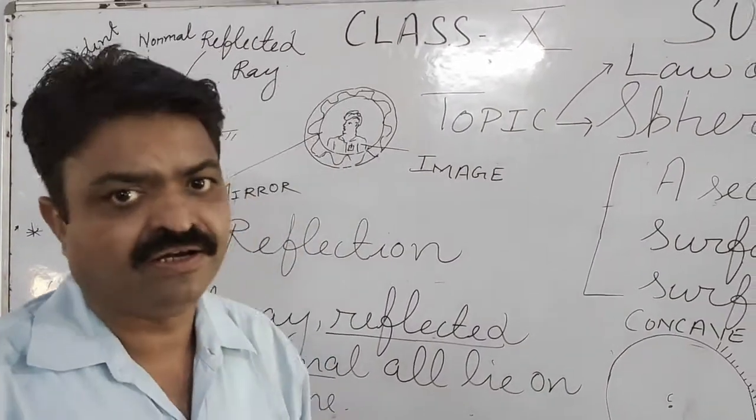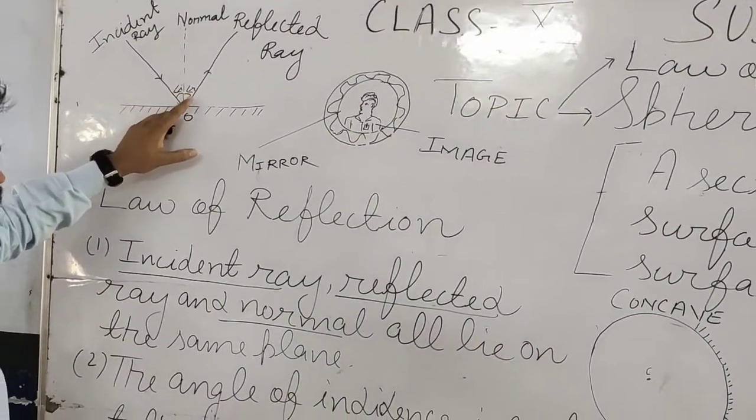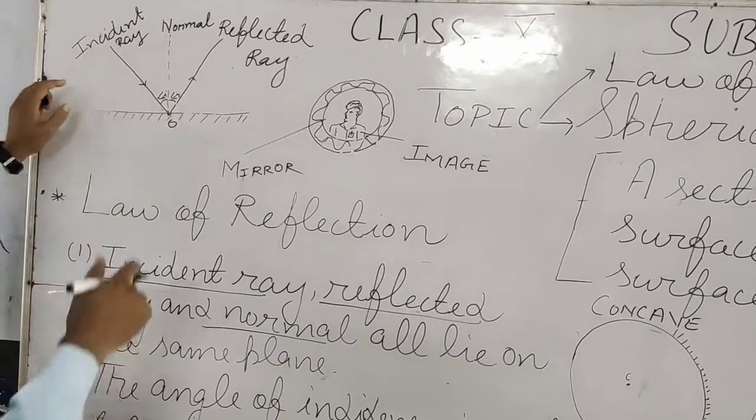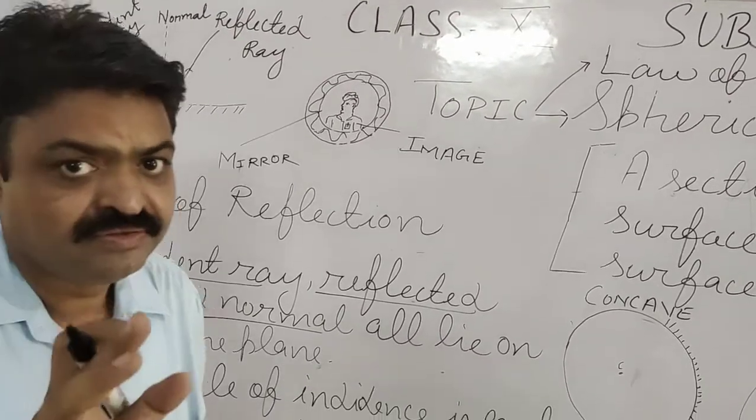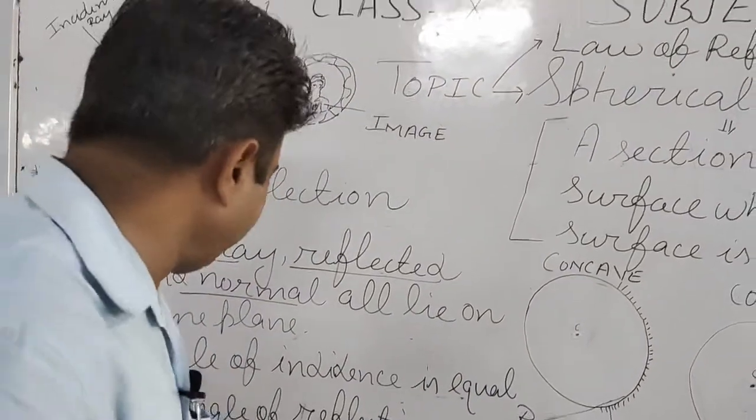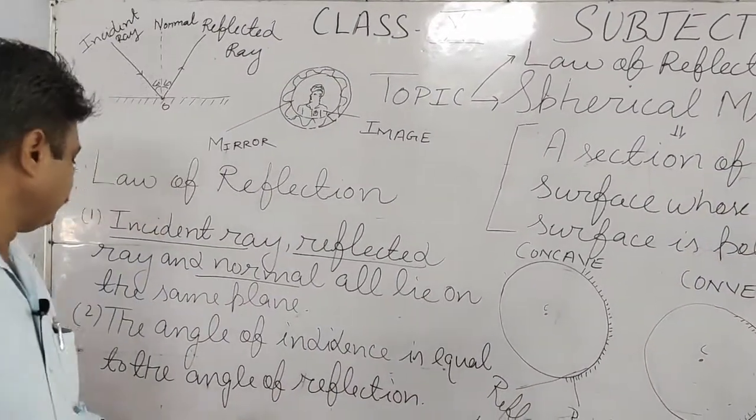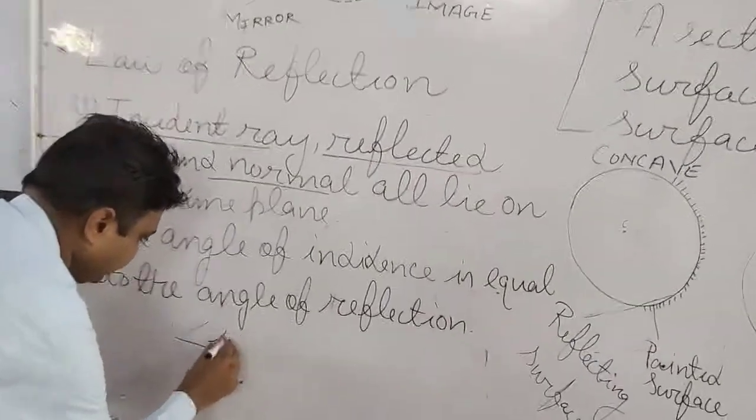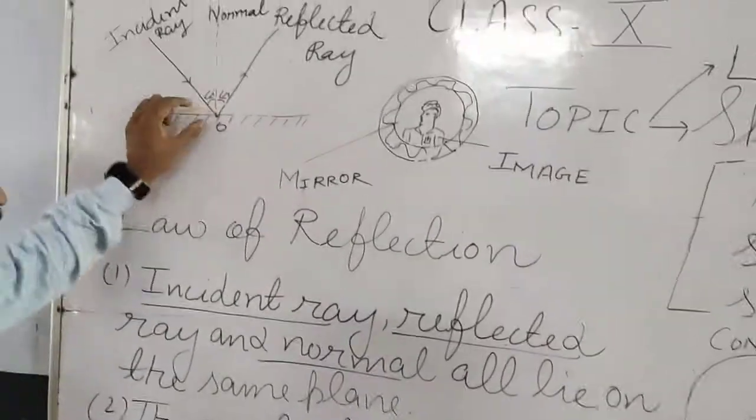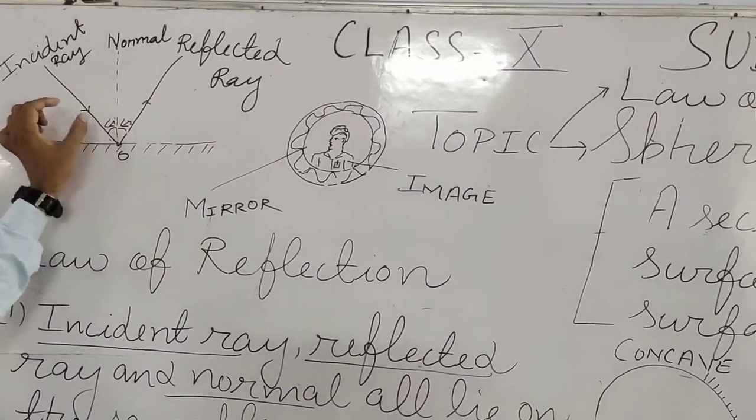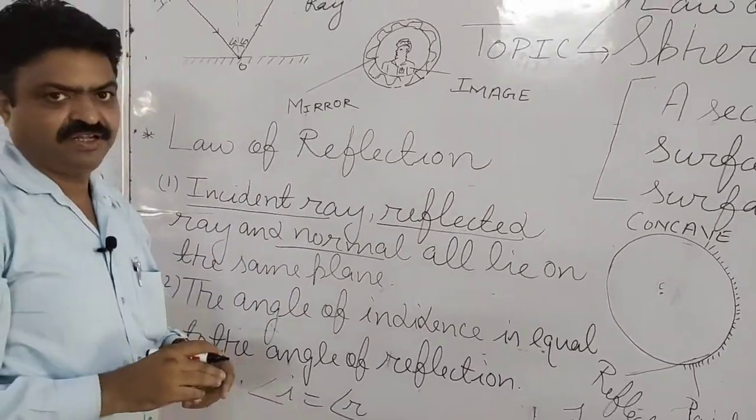Now what is the second law? The incident ray angle and the reflected ray angle are equal to each other. The incident ray angle is always equal to the reflected ray angle. Now if we measure this, then both angles will be equal, student. So it is the second law of reflection.